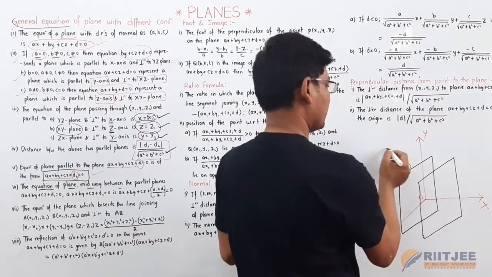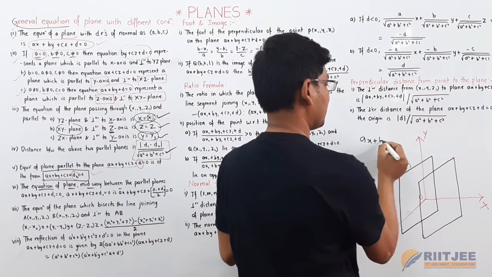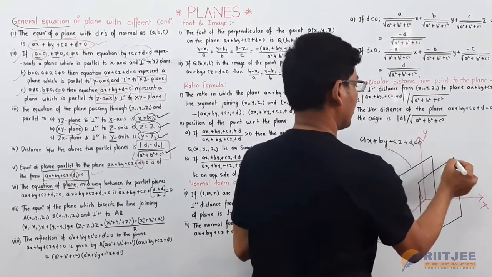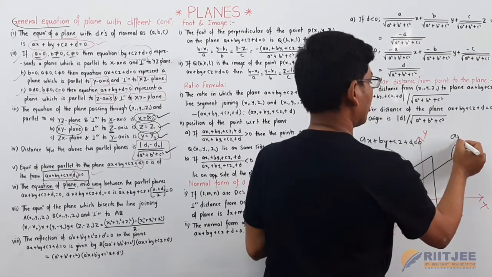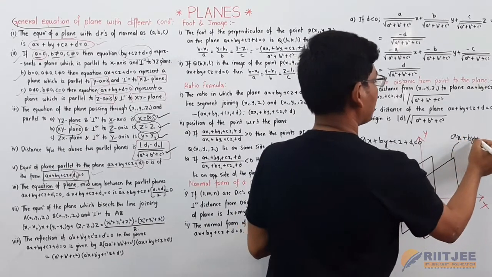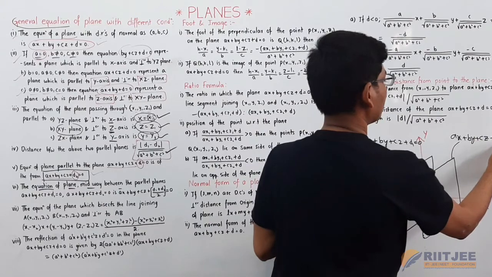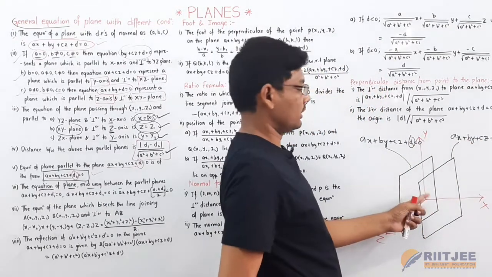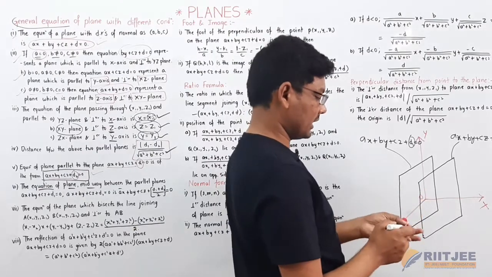This is ax plus by plus cz plus d1 is equal to 0 and this is ax plus by plus cz plus d2 is equal to 0. Here only d1 and d2 are unequal. Why? Because these two planes are parallel here.